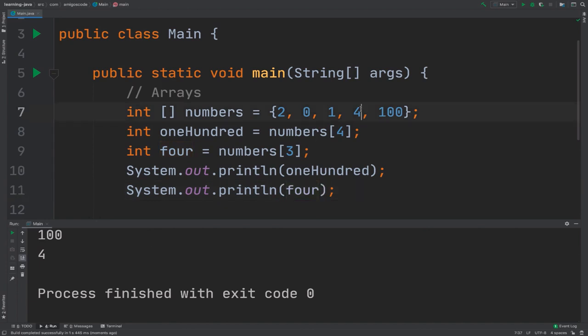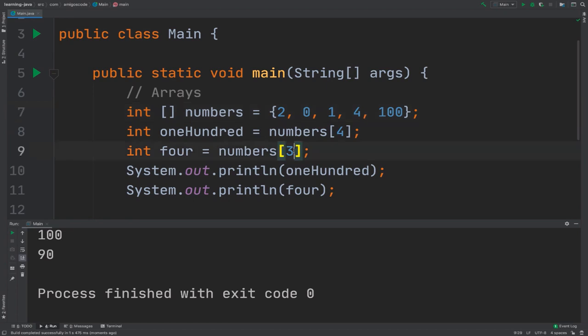So if I was to change this to 90, now that value is 90, and also the variable name doesn't match the actual value that we are getting from the array, right? But you get the point. So let me go back on that. So leave it as 4.